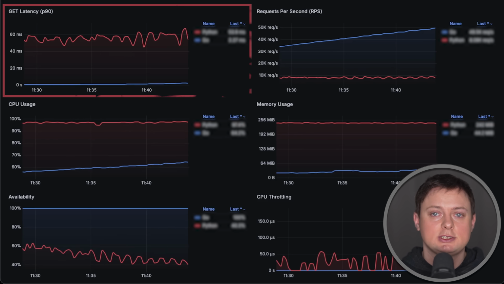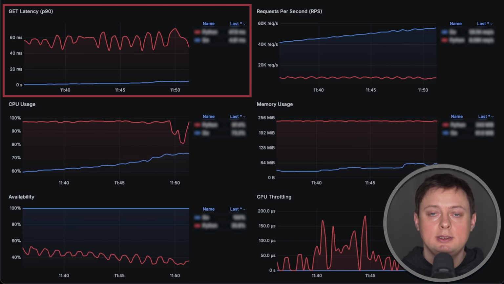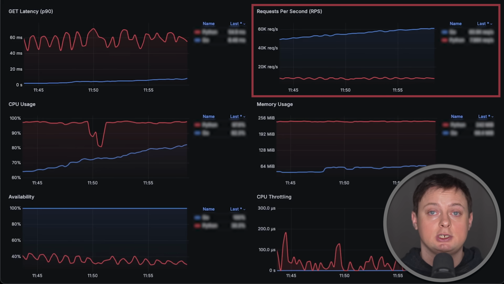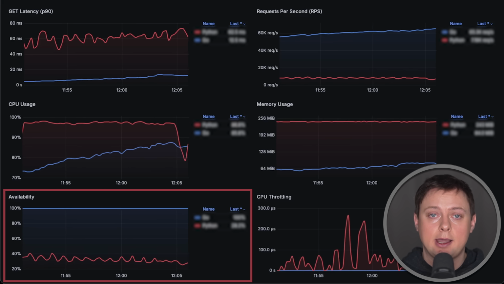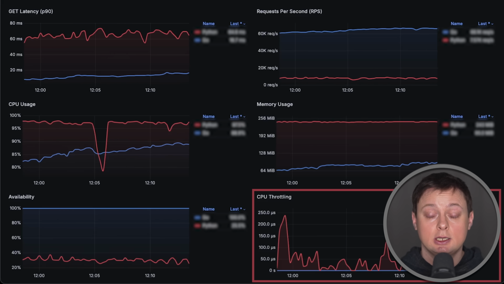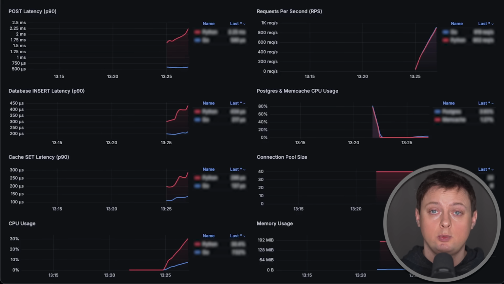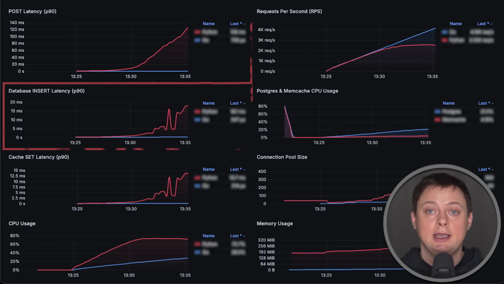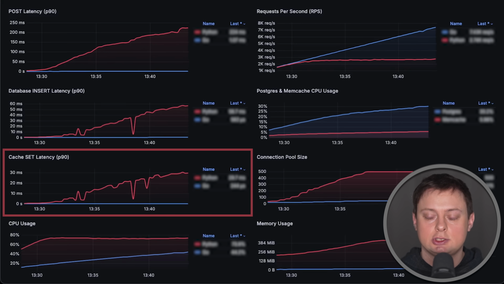So anyway, in the first test, we'll measure latency of each request from the client side using P90 percentile. Then we'll measure throughput using requests per second metric, CPU usage of the applications, memory usage, availability or error rate, as well as CPU throttling, since I'll deploy these applications to a production-ready Kubernetes cluster in AWS. In the second test, we'll simulate a real-world use case where your application receives a request. It needs to save it to a relational database as well as use cache to improve performance.